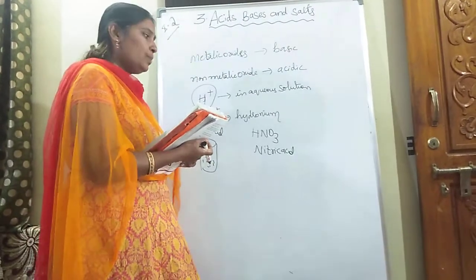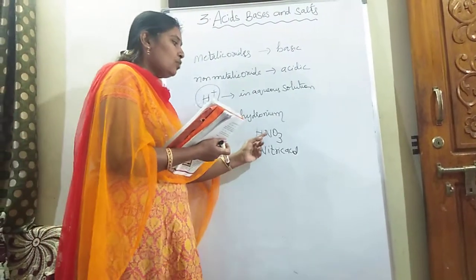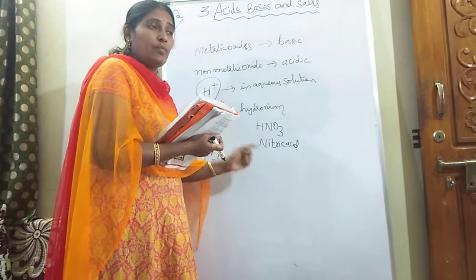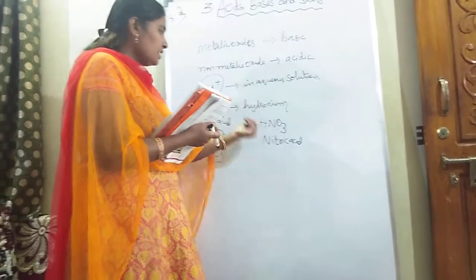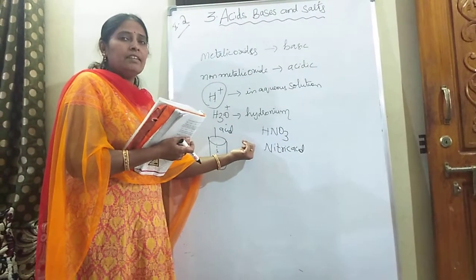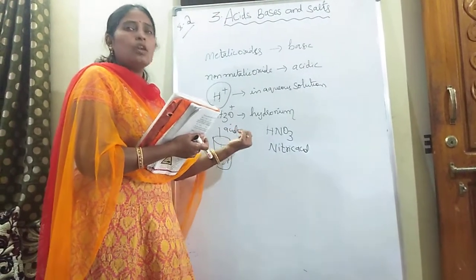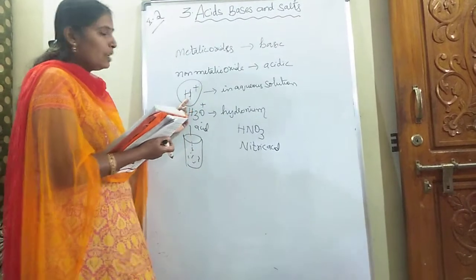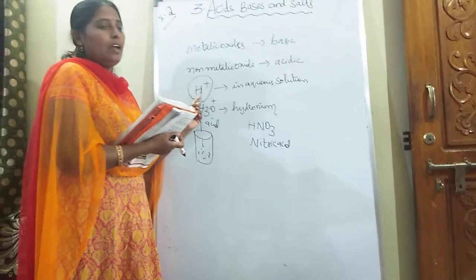That's why HCl and HNO3 are known for acidic character. Why are they showing acidic character? As they are producing H plus ions, they are showing acidic character. But glucose and alcohol are not giving H plus ions, so they are not acids.